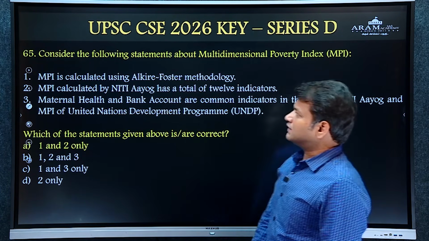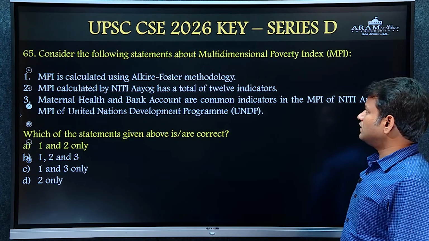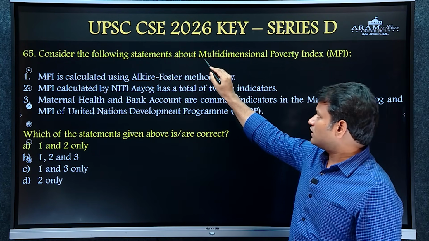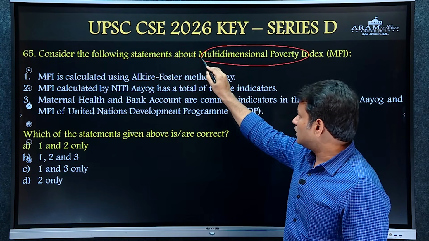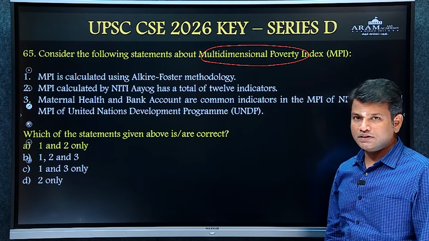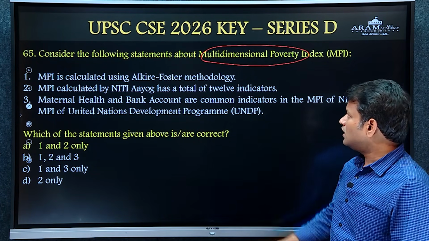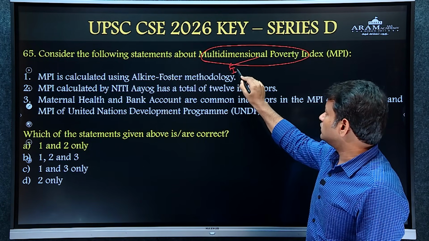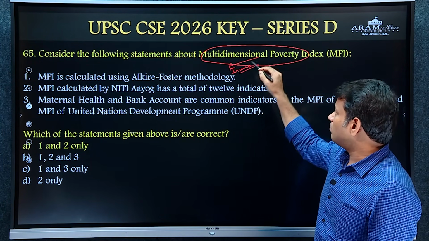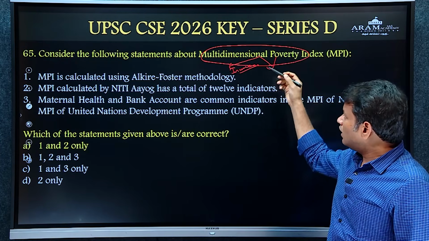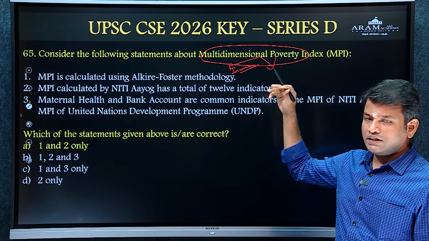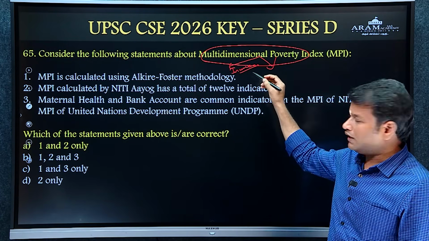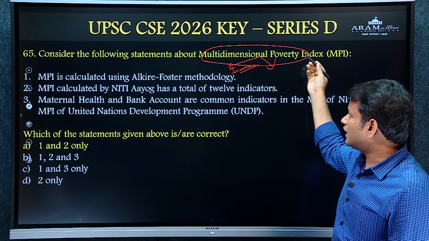Then question number 65. Consider the following statements about the multi-dimensional poverty index. In the multi-dimensional poverty index, the rank is given on the basis of several parameters. Traditionally, poverty is linked with income only, one parameter known as income, but the multi-dimensional poverty index takes performance or outcomes from several indicators like health, education and standard of living.